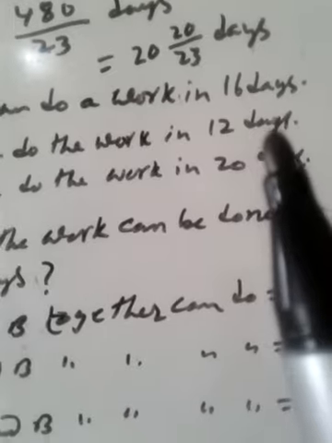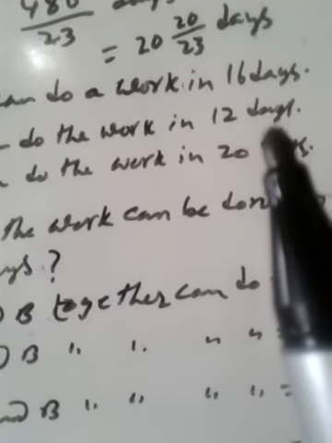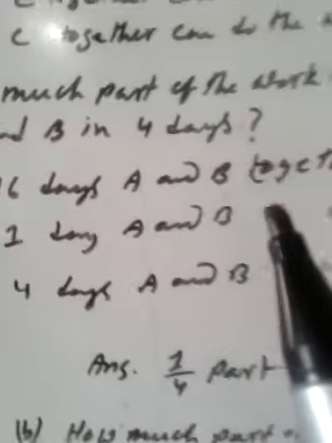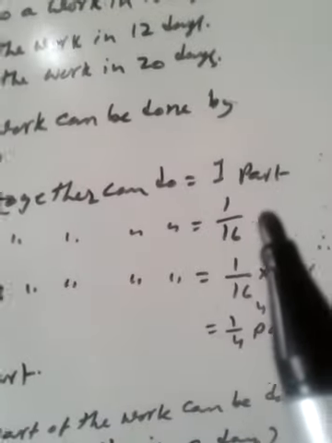A and B together can do the work in 16 days. Therefore, in 1 day they can do 1 by 16 part.